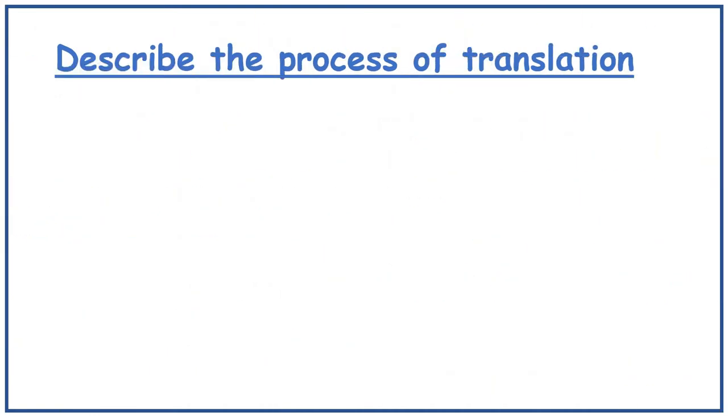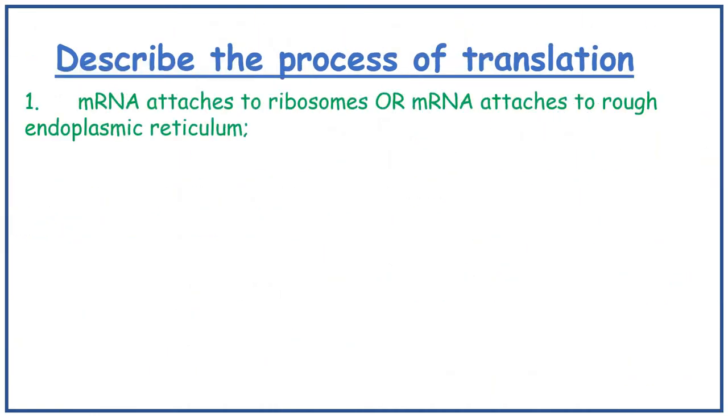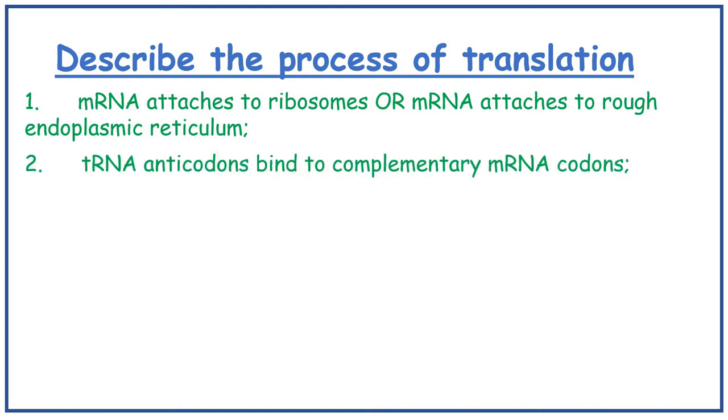Next one, describe the process of translation. mRNA attaches to ribosomes, or mRNA attaches to the rough endoplasmic reticulum. tRNA anticodons bind to complementary mRNA codons. tRNA brings a specific amino acid.